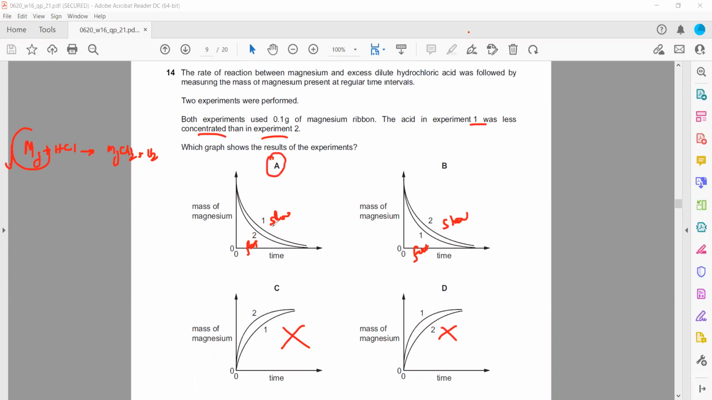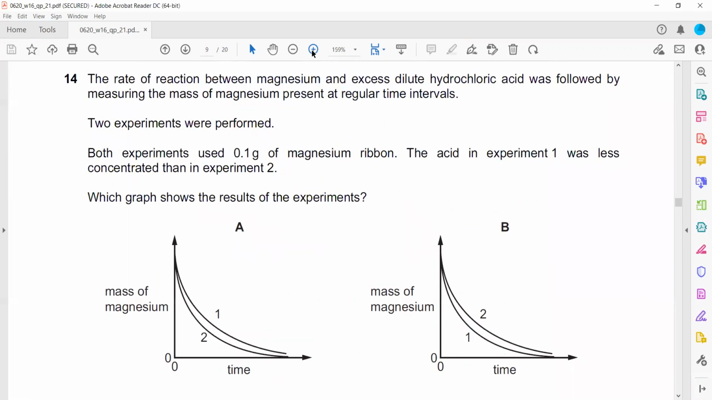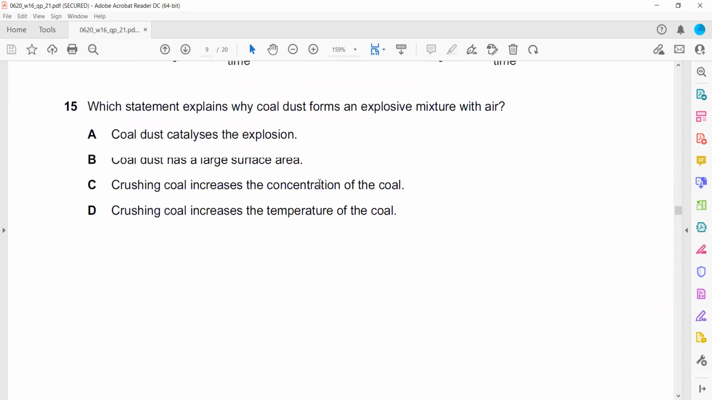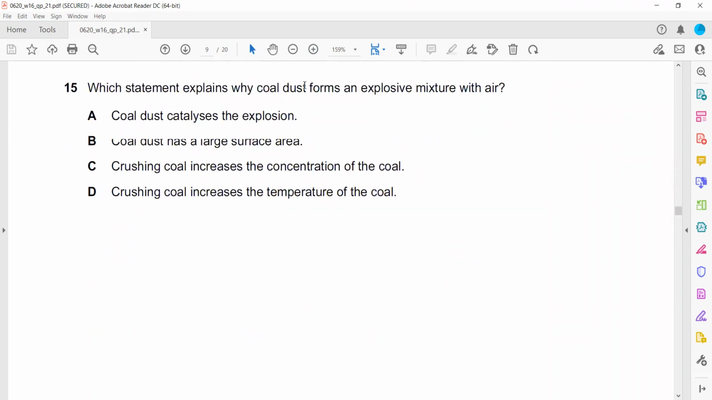Which statement explains why coal dust forms an explosive mixture with air? What is the reason why coal dust instantly catches fire? Because coal dust consists of fine particles. Small particle size gives a large surface area, and as a result of the large surface area, it can easily burn. So coal dust has a large surface area, so it can easily burn, and that's why the mixture of coal dust with air is highly explosive.